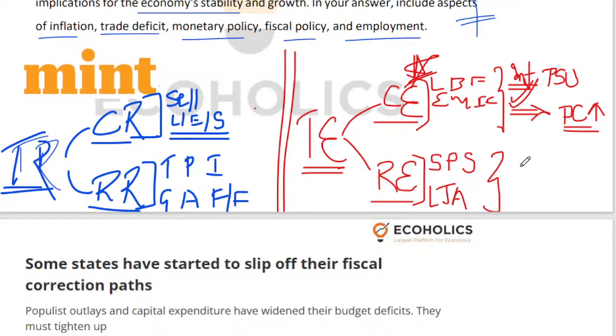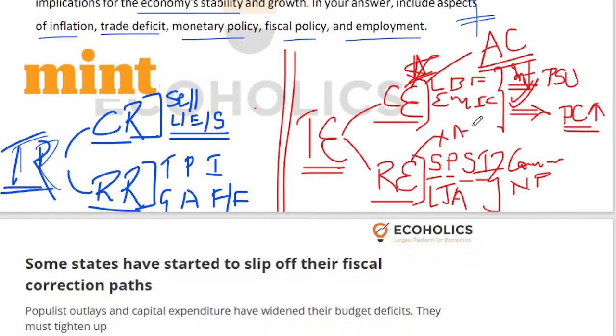Revenue expenditure is committed expenditure in the sense that you cannot avoid it. Interest payment is also a part of revenue expenditure. You cannot not pay salaries, you cannot not pay pension, you cannot not give subsidies, you cannot not pay interest, because this is committed. Once you have started this expenditure, you have to honor it. So this is committed expenditure. It is considered to be not productive in the sense that capital expenditure leads to asset creation, right? But revenue expenditure doesn't lead to asset creation.